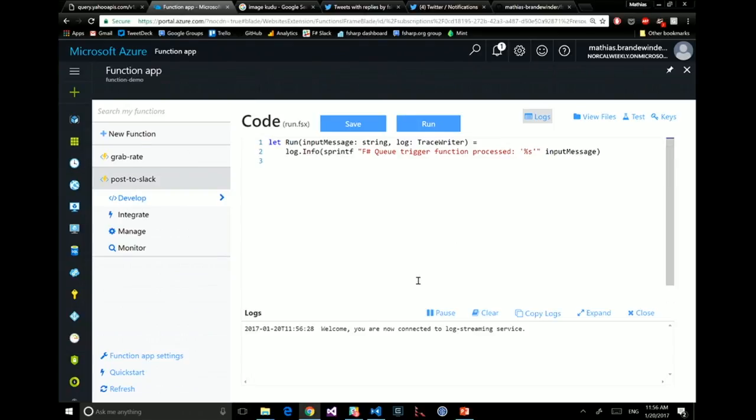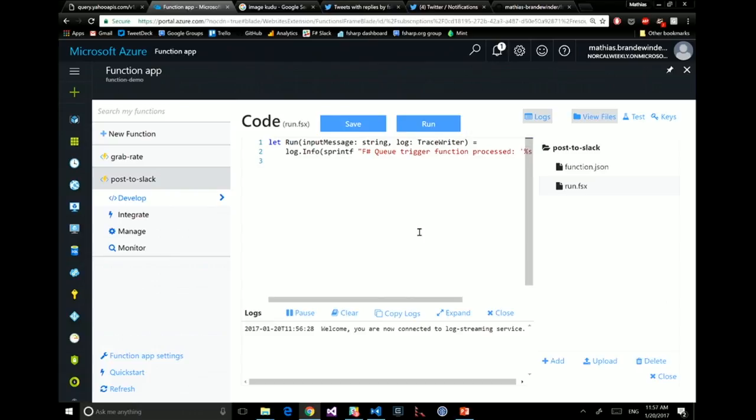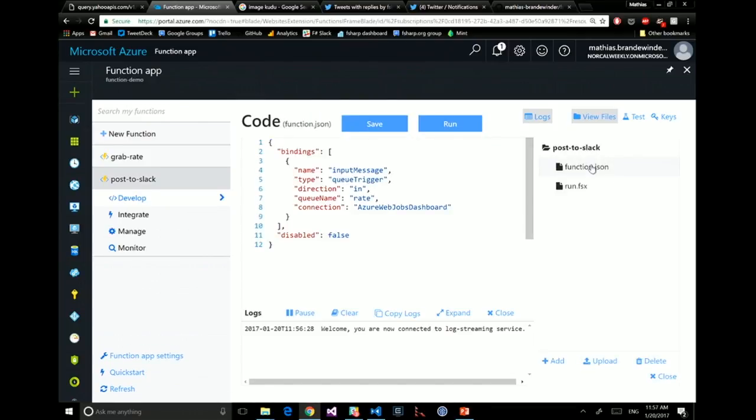One thing I didn't show before, I should have done it actually, is in the editor you have this little button here called view files. This gives you a bit of a view on what's happening in the function. All I showed you so far was the run.fsx file, which is the script file. So that's the code you want to run. The second part, which defines what should be triggering the function, is in function.json, which is the bindings file.